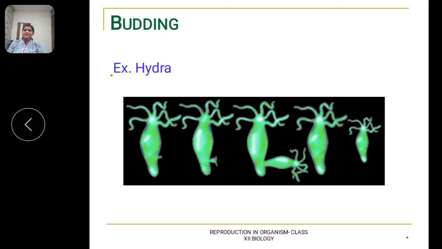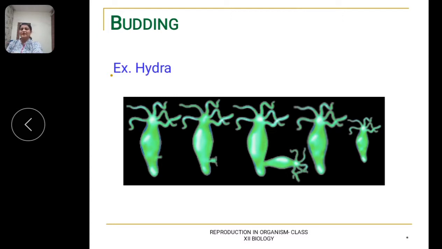These buds develop into tiny individuals which, on getting fully mature, get detached from the parental body, becoming new independent individuals. The same process occurs in yeast, where the nucleus divides by budding into a new bud which gets detached from the parent yeast.